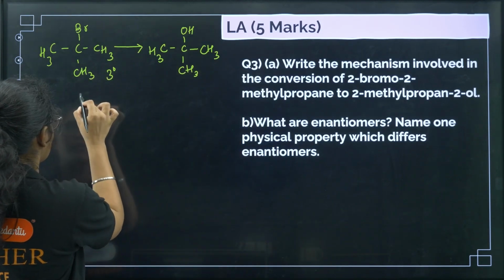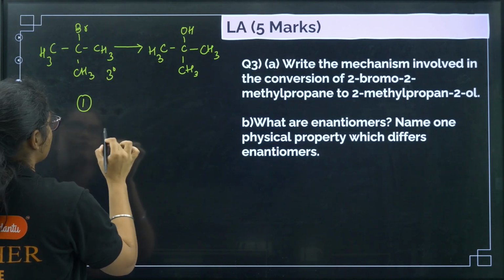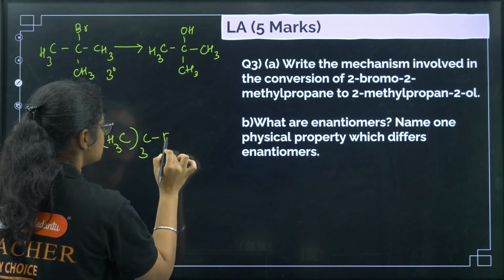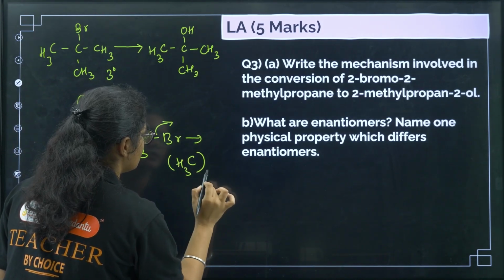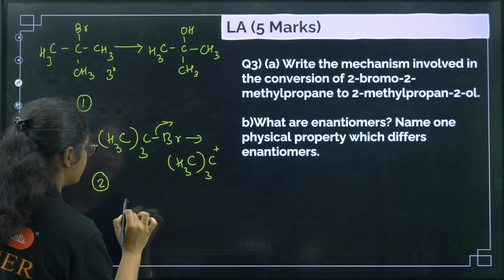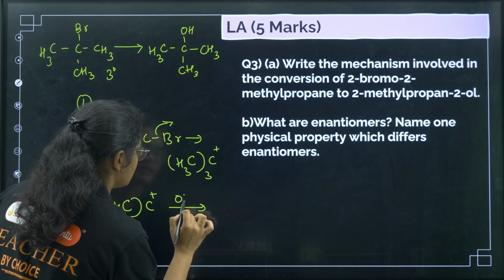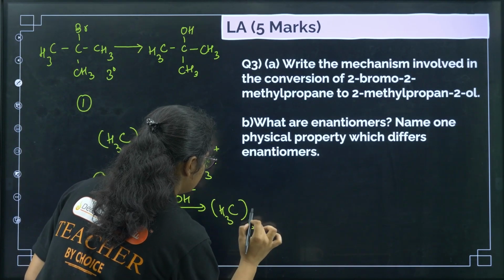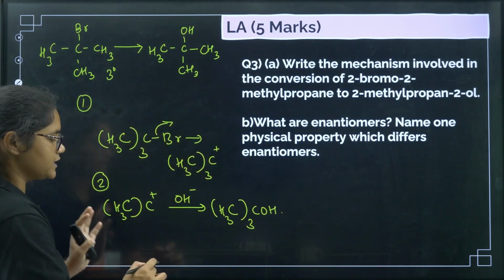Step number 1 will be what? I will not write in detail now. Step number 1 will be carbocation formation, and we will get it like this. This bromine will go out and we will get (CH3)3C plus, and step number 2 will be the attack of the OH minus. So you can write like this: C plus and OH minus will give you (CH3)3COH. But you need to write correctly, drawing the structures.